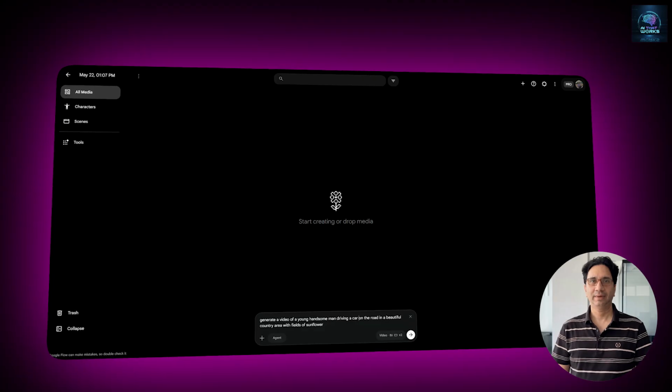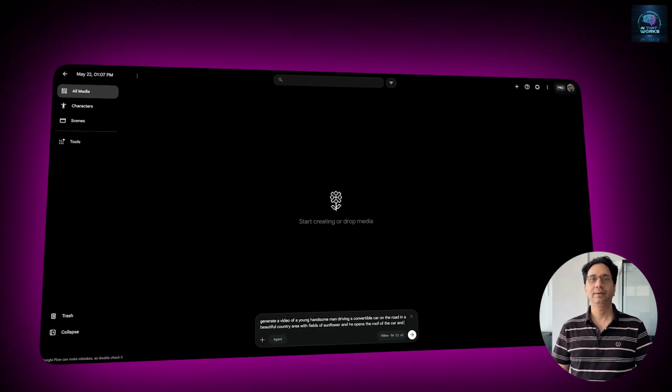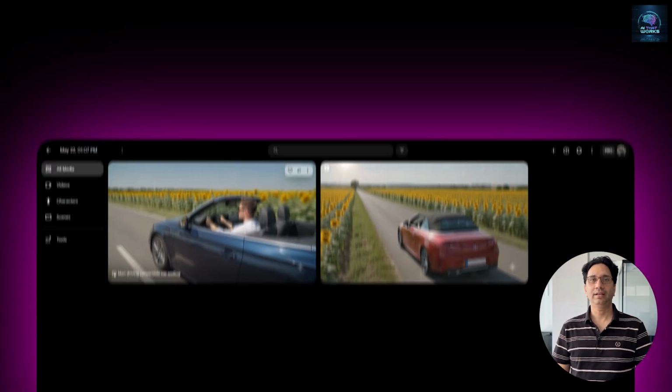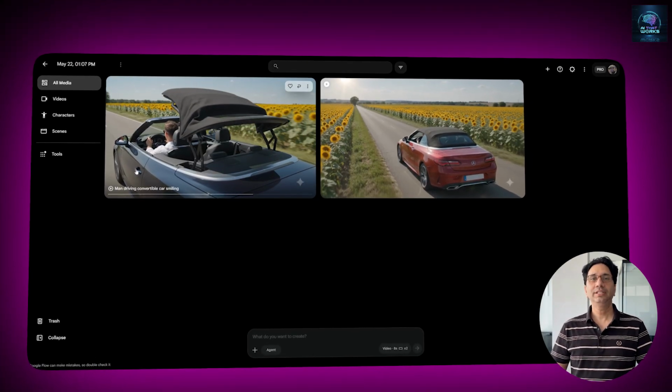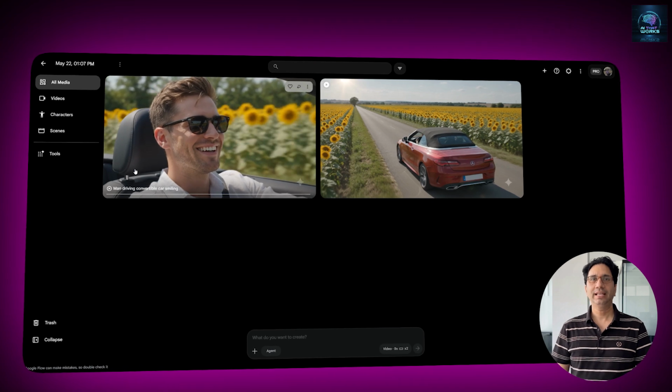You can now add cinematic special effects to real footage while keeping the original video perfectly intact. You can insert yourself into any scene. You can edit a video just by having a conversation with it. And the whole thing generates in under 2 minutes.